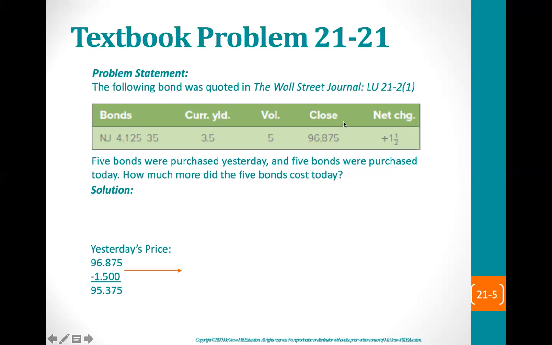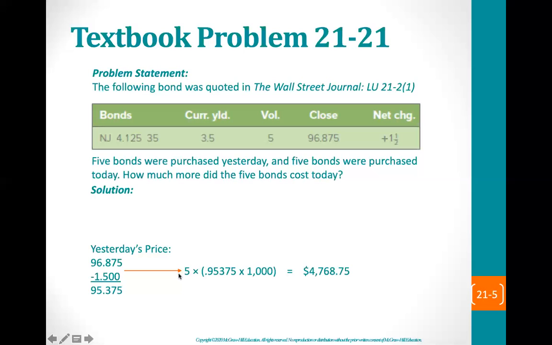Today's close price was 96.875, and that represents an increase of 1.5% from yesterday. So 96.875 less 1.5. It was trading closing yesterday at 95.375.